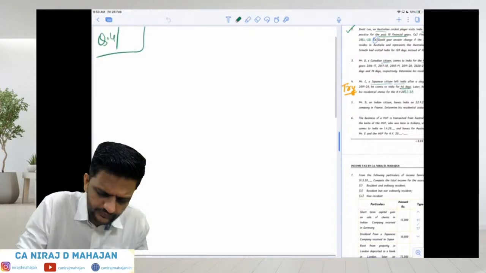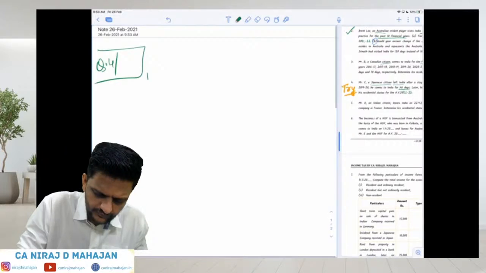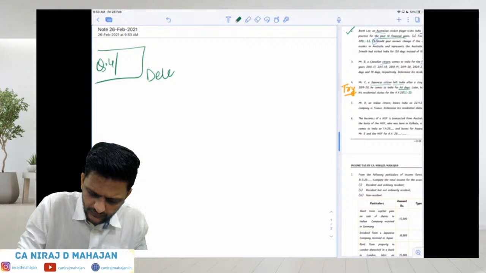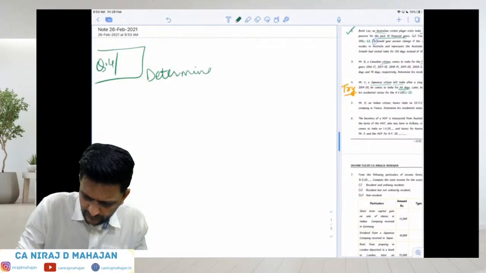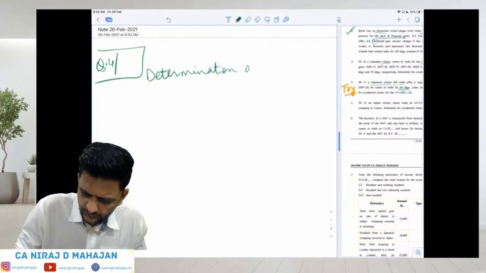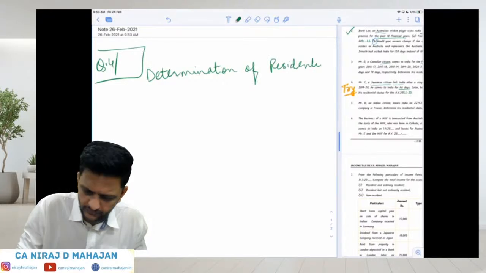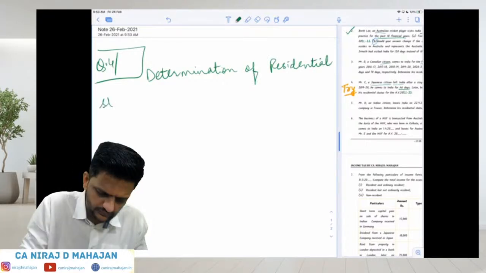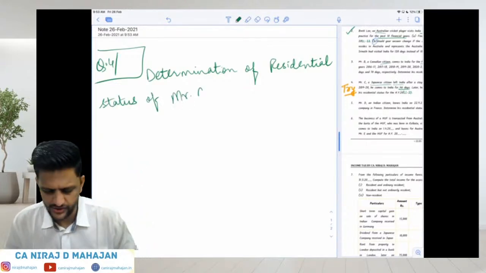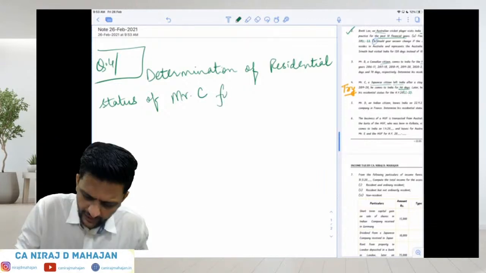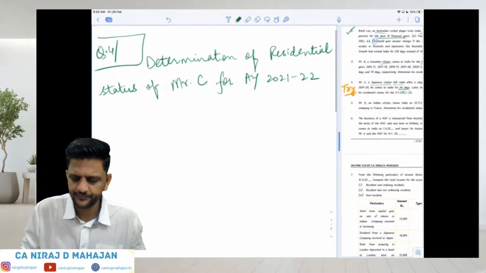Determination of residency status of Mr. C for AY 2021-22. Correct?